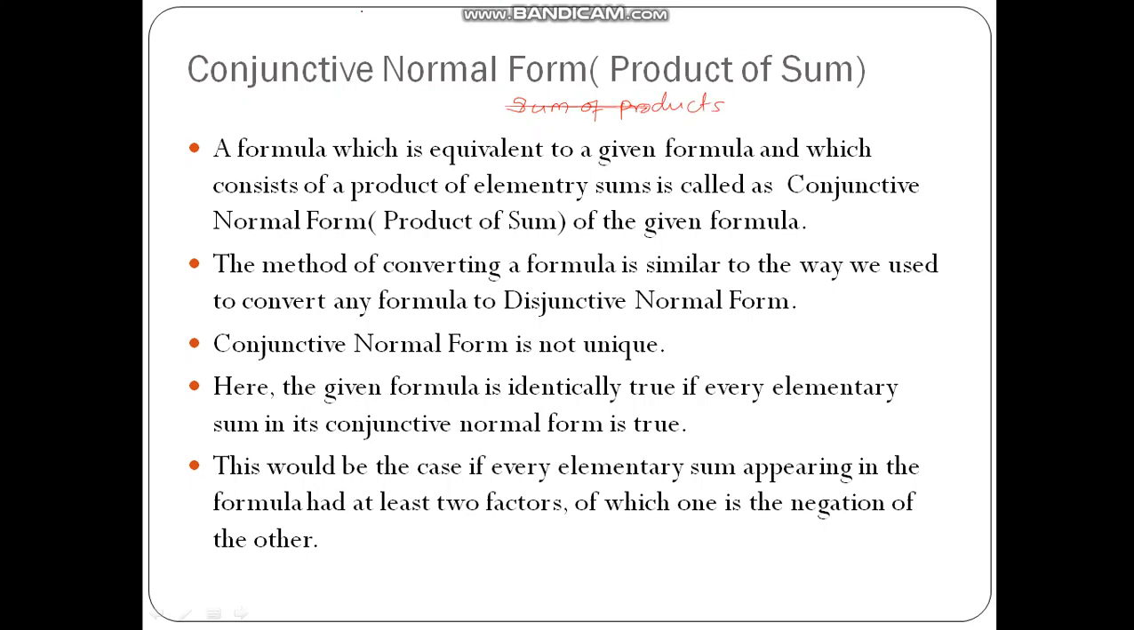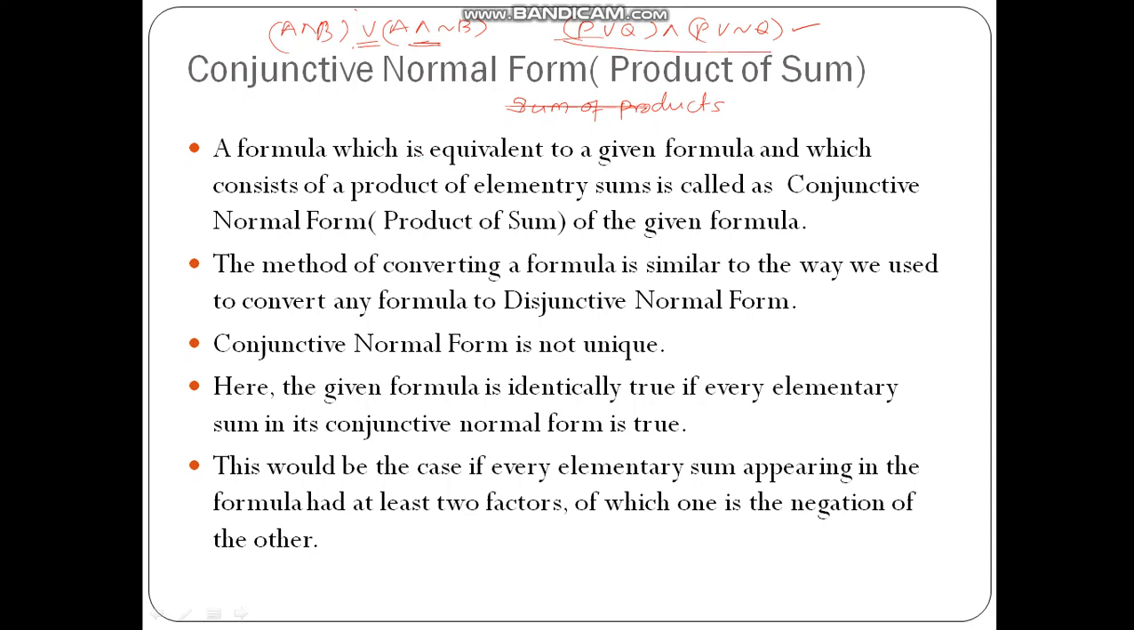Previously the equation was something like this: A and B, or A and not B, of this type. So it is ORing of the ANDs. Now it will be ANDing of the ORs. So P or Q and P or not Q. So this is one of the conjunctive normal forms.